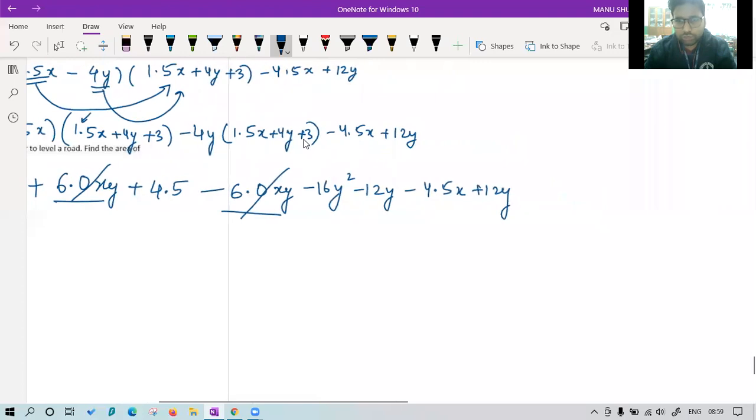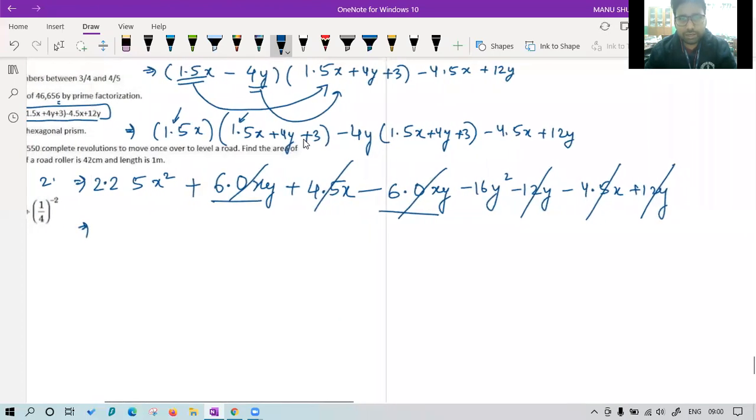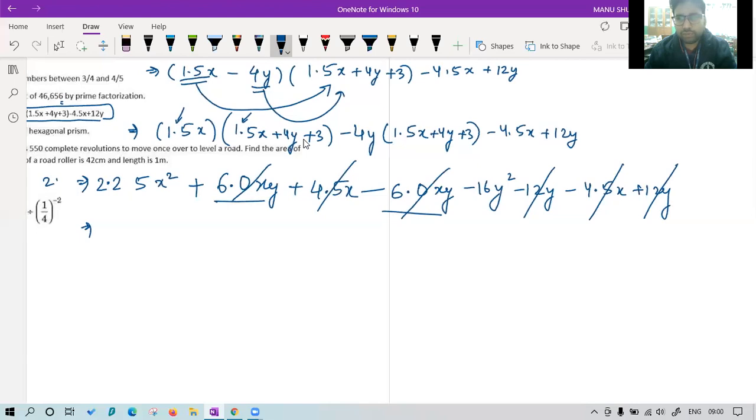Sir, it is 4.5x. Okay, this one, my mistake. So there is one more cancellation. 4.5x positive, 4.5x negative, 12y positive, 12y negative. Then any more? I think we are done with all the cuttings. The answer is 2.25x square minus 16y square.